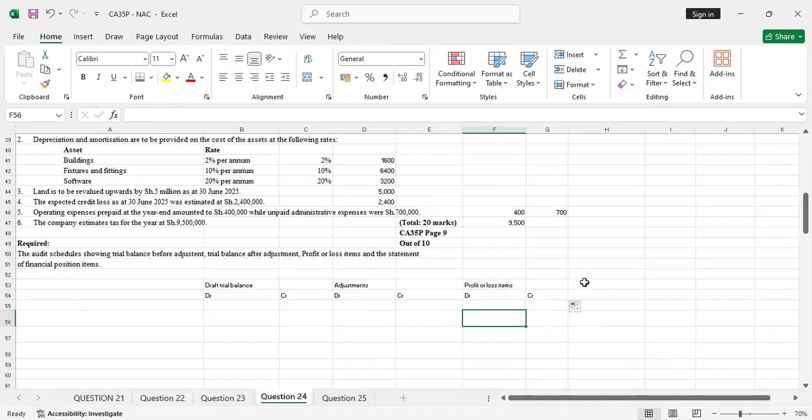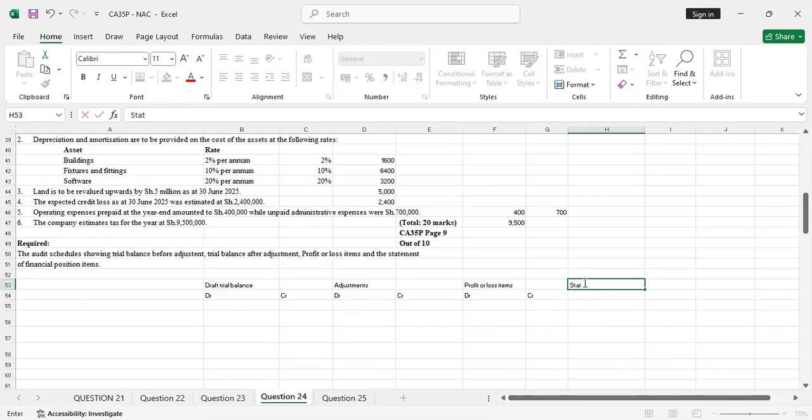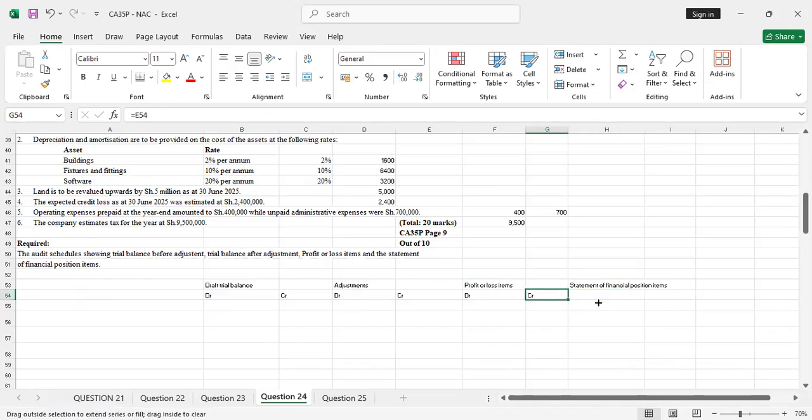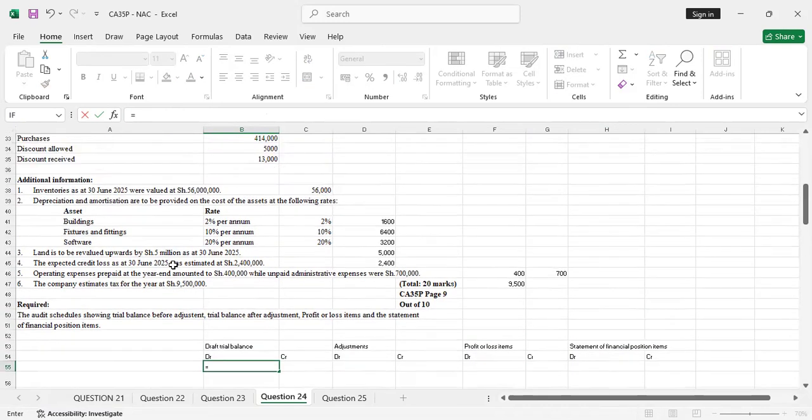Then lastly, we'll have what we call the statement of financial position items. It will also have the same DR CR. So the shillings were in thousands, so you also master that.